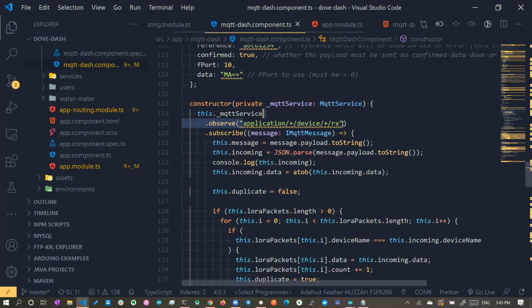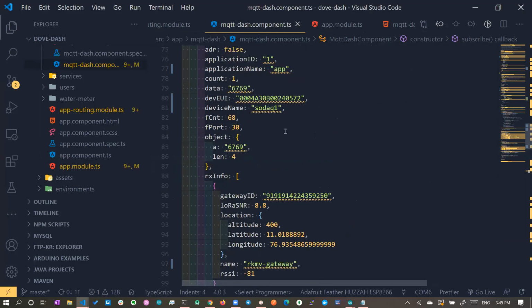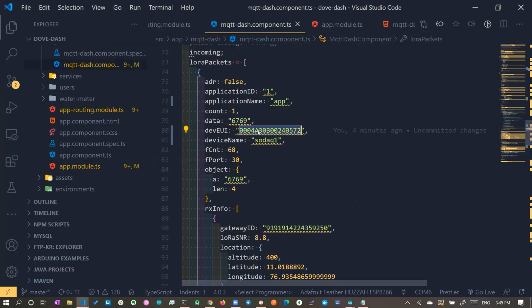Okay, let's come here and I'll copy these things for experiment purposes, in order to show you how things will work. Okay, so here application is 1 and device UI is there. So device address is here. Okay, we'll use this device address. We are given the topic and we can give the message. Fine. So now let's go here.